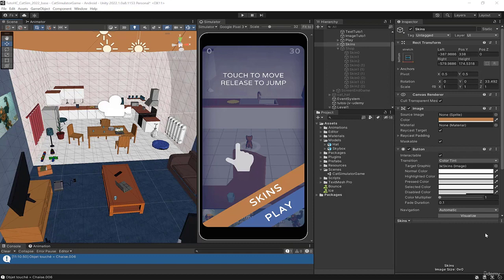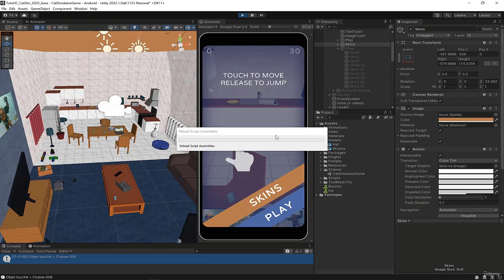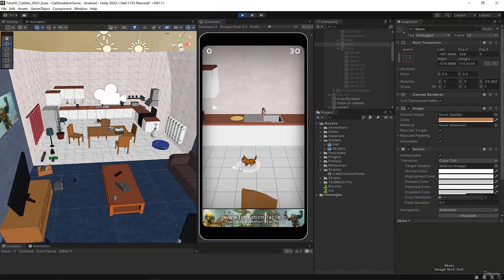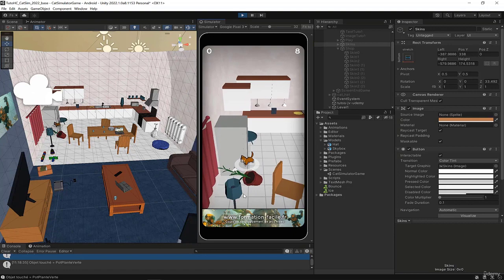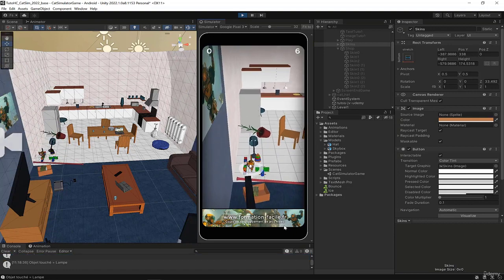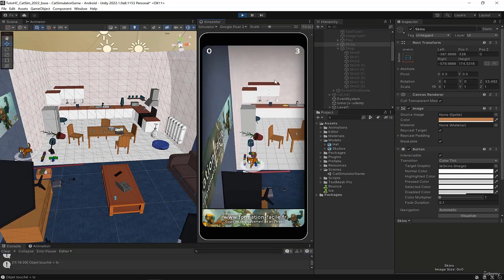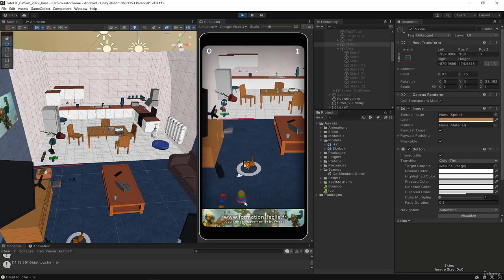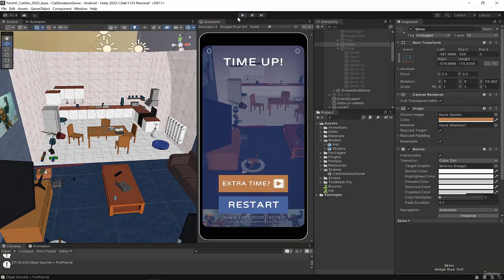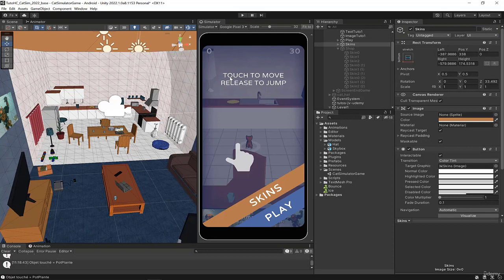In the previous video, we handled the collision between the cat and the furniture, and we also added some visual effects when the cat breaks something in the flat to make the game more snackable. So we're starting to have something with a nice look, but it's still not enough for a hyper-casual game. You really have to impress the player. It's really important to display scores, particle effects, visual effects, in order to really blow the player away, and that's what we're going to do in this video.